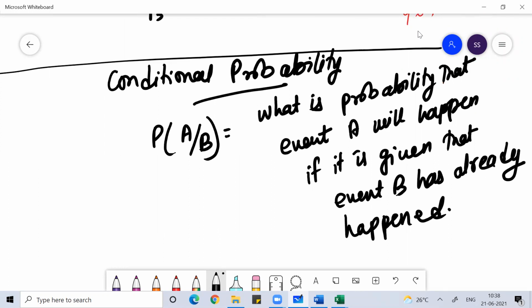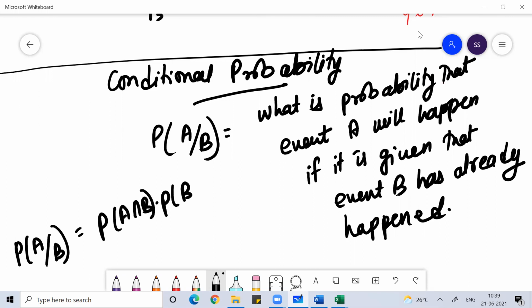So this is what we call conditional probability, not inverse conditional probability. So probability of A by B basically means probability of A intersection B divided by probability of B.